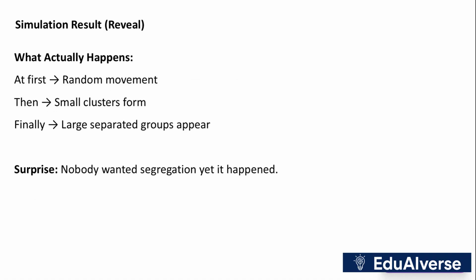Initially, random movement occurs, then small clusters form, and finally, large separated groups appear. Surprisingly, segregation happens even though nobody wanted it.